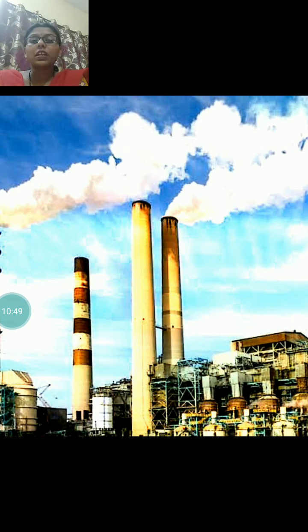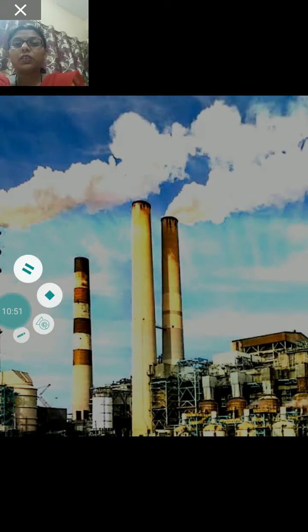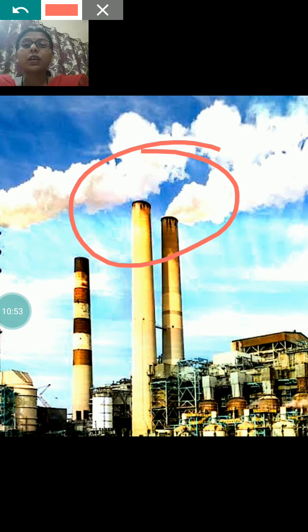The smoke which comes out from the chimneys pollutes air. It causes air pollution. Not only air pollution, these industries cause water pollution, land pollution. So these industries are very harmful.